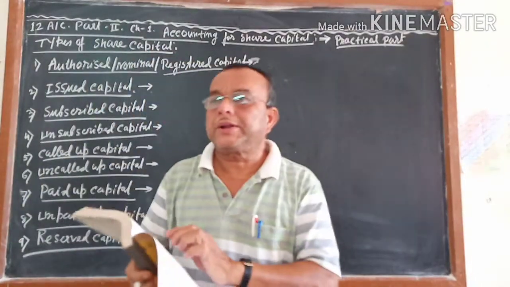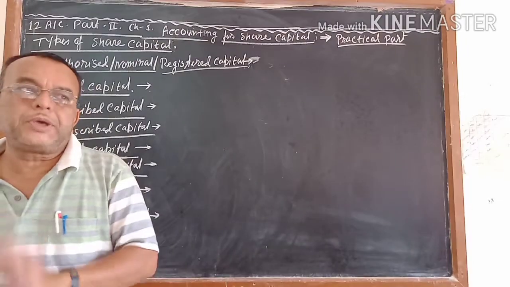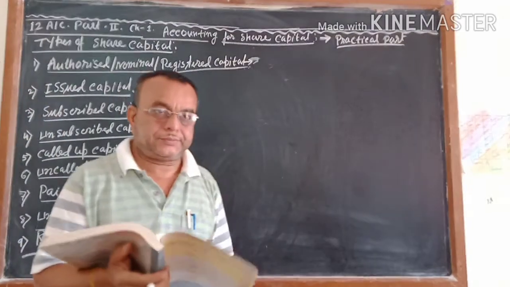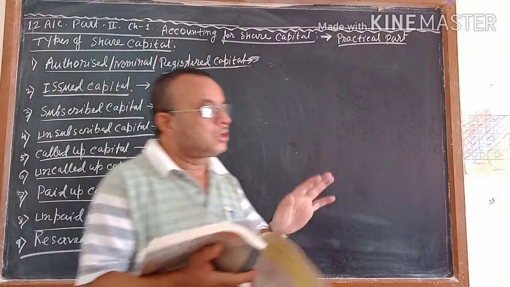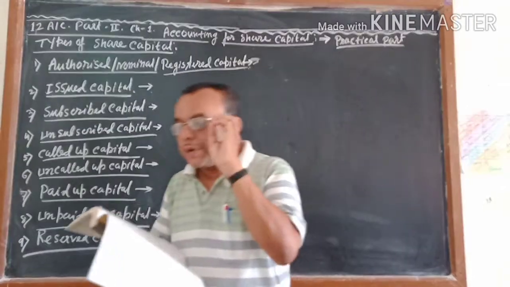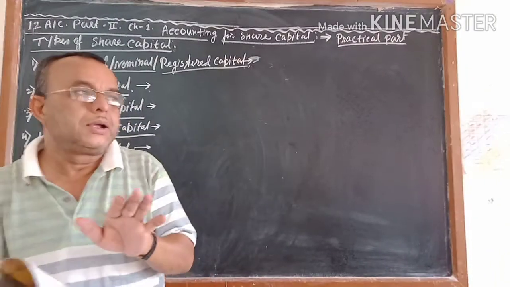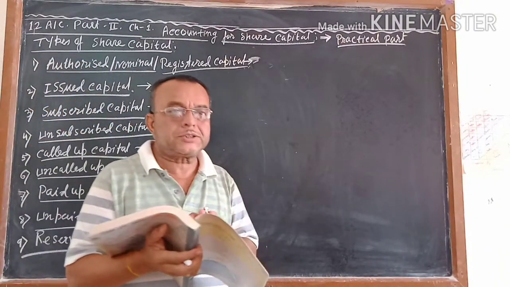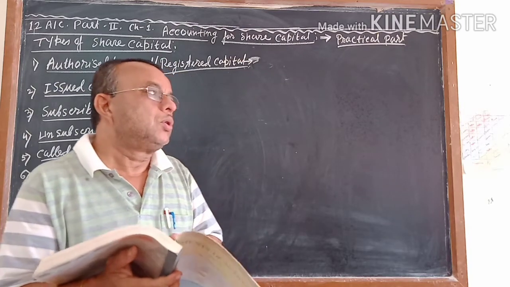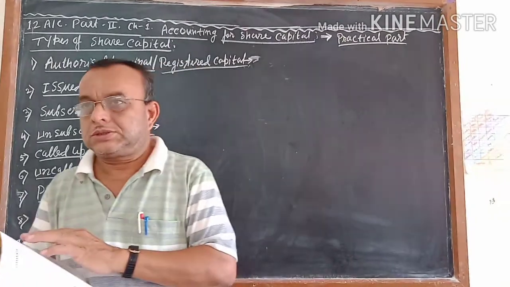Before going to the practical sides, I want to tell you this chapter is totally based on journal entries. Almost all the students know the journal entries, and it is a very easy chapter. Everyone can get 8 out of 8 marks. You only have to know how to pass the journal entries in different situations.